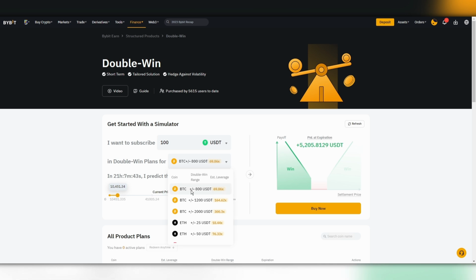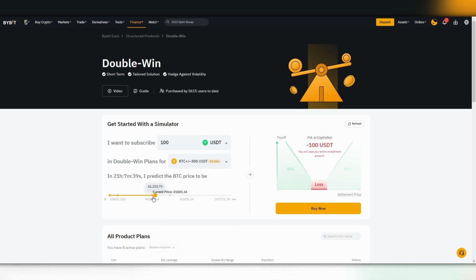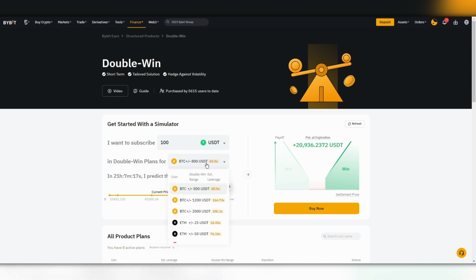Yes. And here you look, the price will conclude at $41,805. If it falls below $41,005, you get your money. And the harder it falls, the more you get. The higher it rises, up to the maximum value of $41,605, the more money you also get. So here, basically, you just need to use some volatile coin, which is not particularly stable. But now, I think, the market has settled down, at least for Bitcoin.